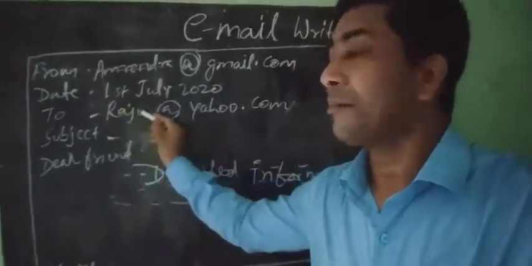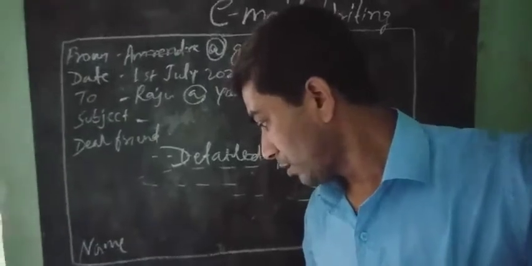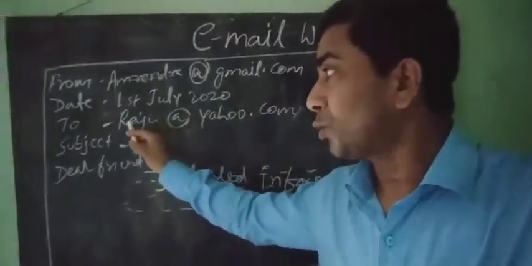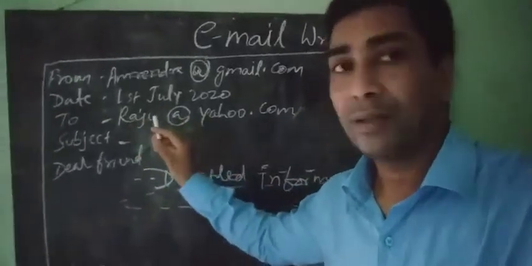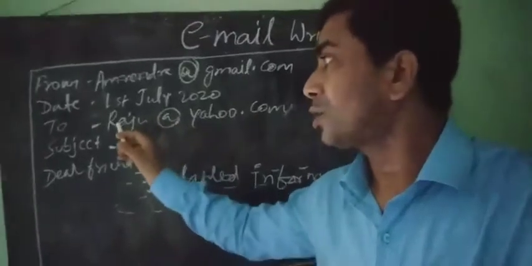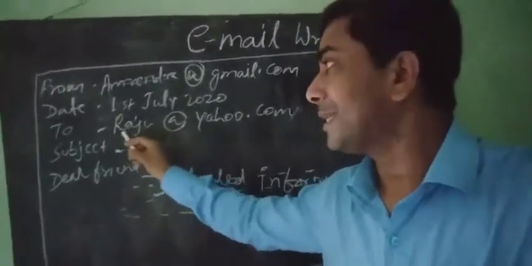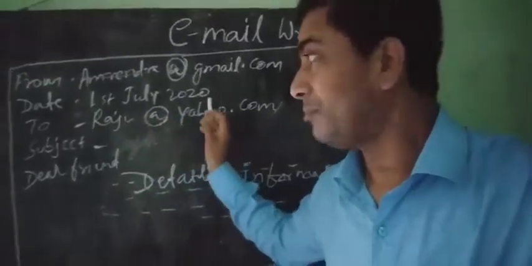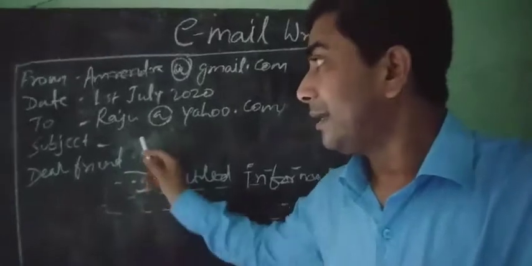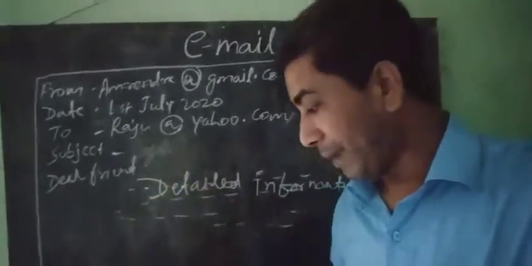So write down here bank manager, or you can also write his name, Suresh SBI. Either bank manager at yahoo.com or Suresh SBI, meaning State Bank of India, at yahoo.com, and you can write the subject. Subject: latest bank report.